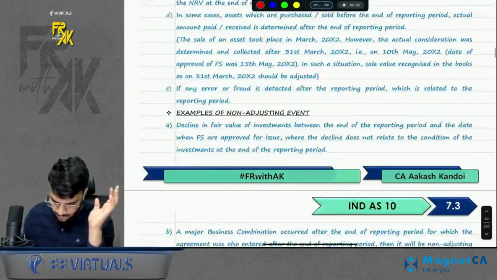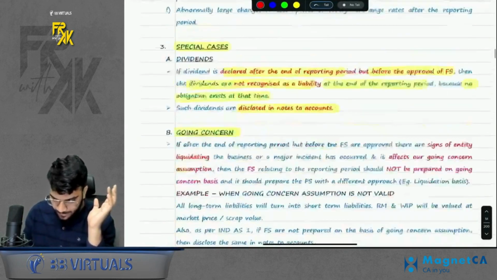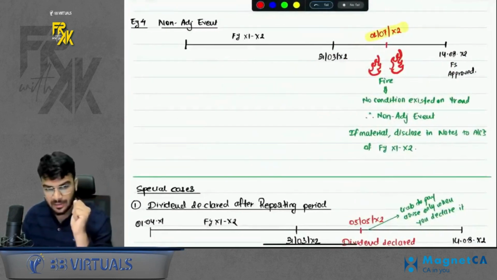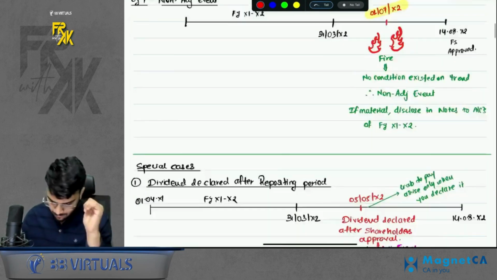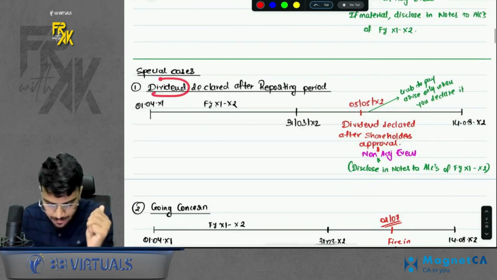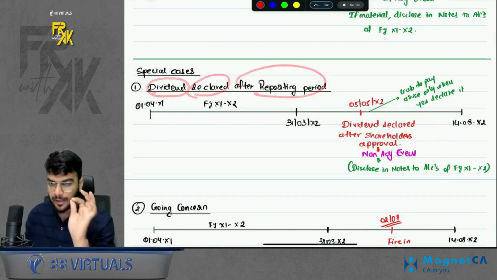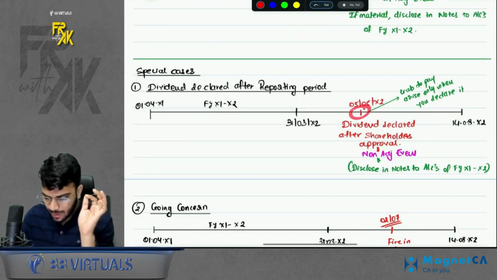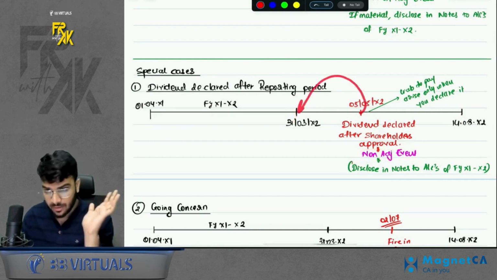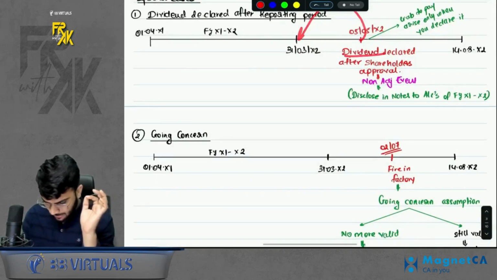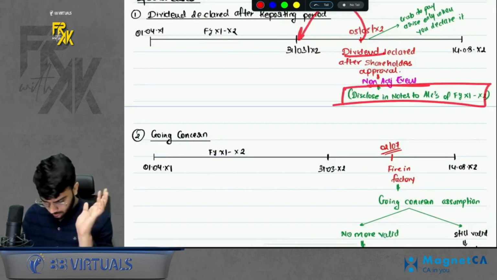Done, sir. Understood. Then there are some special cases. In the module there are 3 special cases. I have discussed 4 of them. Okay, you will come to know how. First, dividend declared after the reporting period. If any company declares any dividend after year end but before approval of FS, it is a non-adjusting event because no liability for the dividend existed on year end. Okay, what will you do with this dividend non-adjusting event? Just disclose in the notes to accounts.